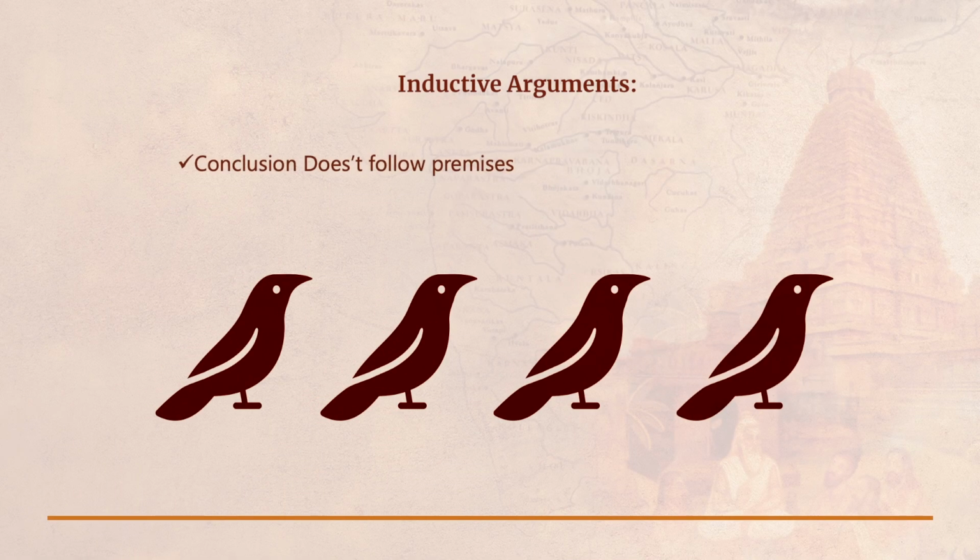On the other hand, supposing I say one crow is black, the second crow I observed is black, the third crow I observed is black, the fourth crow I observed is black, therefore, all crows are black. In this case the conclusion does not necessarily follow from the premises. These kinds of arguments are called inductive arguments. The Nyaya argument model is a combination of both of these. It is not 100% deductive nor is it 100% inductive. When you are demonstrating the argument to somebody else, it is supposed to have 5 steps.